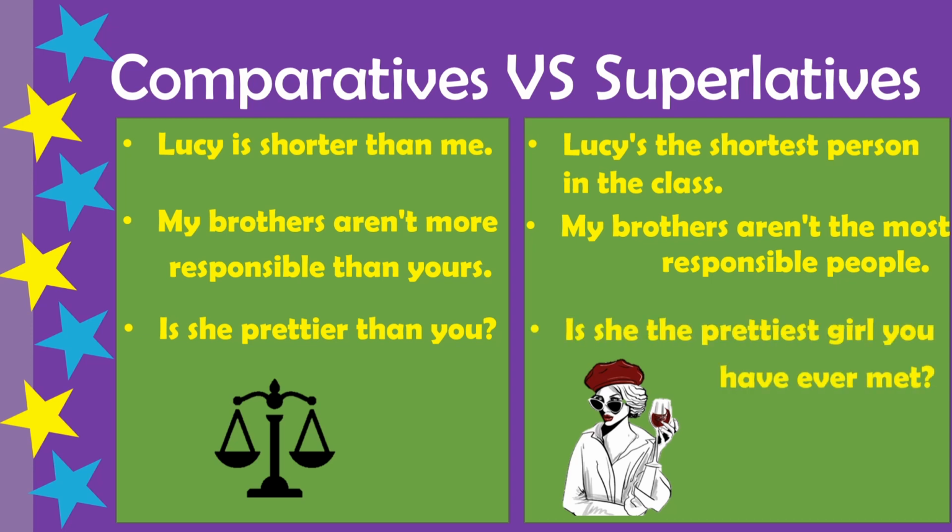And finally, we have the question. Is she the prettiest girl you have ever met? Can you see it? Again, we have an adjective ended in a Y. So we change the Y for an I and then we add est, prettiest, the prettiest girl you have ever met. So remember, for superlative adjectives, we only compare one person or one thing or one animal with a group.